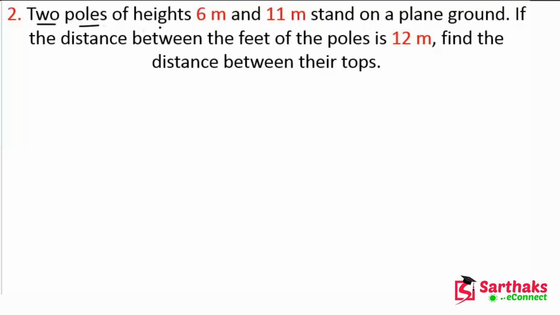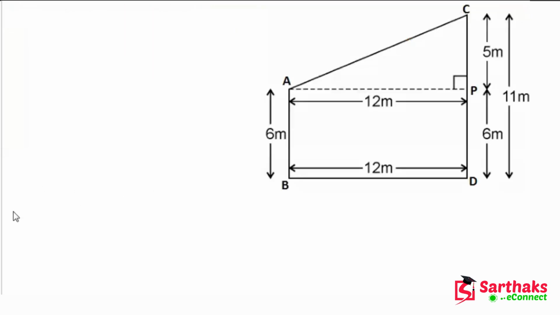Two poles of height 6 meter and 11 meter stand on a plain ground. If the distance between the feet of the poles is 12 meter, find the distance between their tops. So now let's suppose we have two poles. Let's suppose this is a ground, like this.